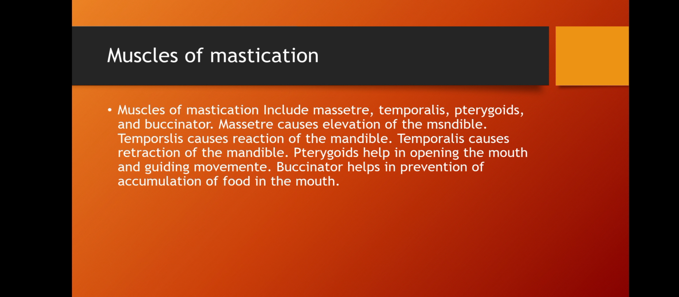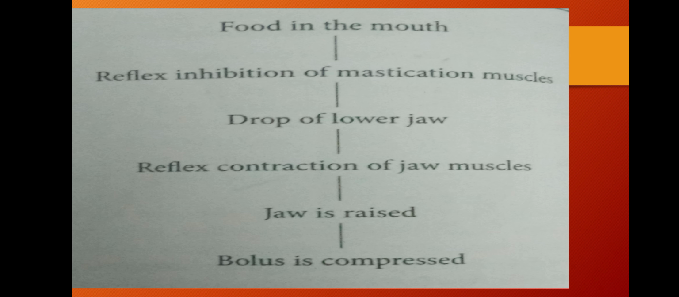So here we can see, if we take food in the mouth, it causes reflex inhibition of the mastication muscles. Mastication muscles are the masseter, temporalis, pterygoids and buccinator. Then the lower jaw drops, and there is reflex contraction of the muscles, the jaw is raised, and the bolus is compressed. So these are the functions of mastication.